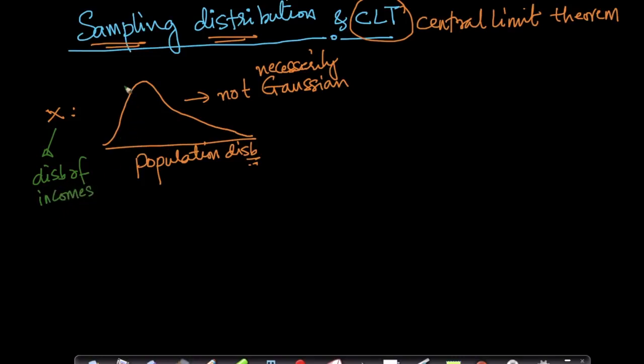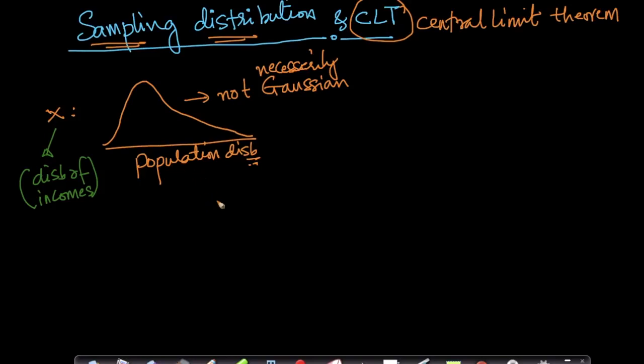You'll easily notice that there is a very small percentage of people who make a lot of money. Let's assume x is the distribution of incomes of all people in the world. Since kids don't have an income, let's discard them from our population. Let's assume this is the population distribution.